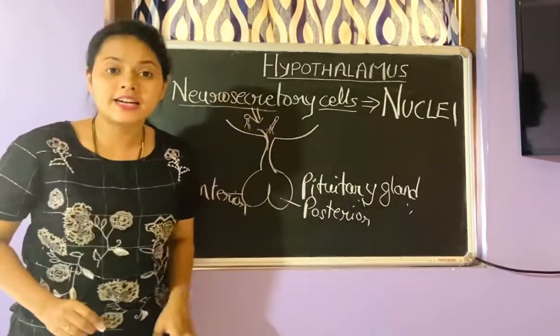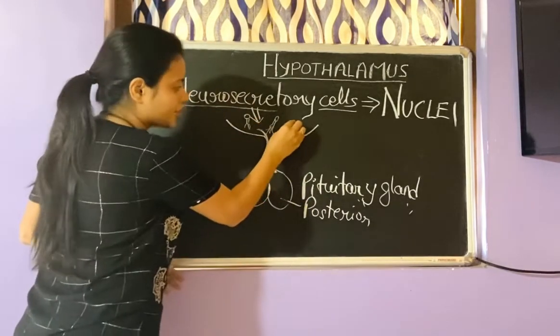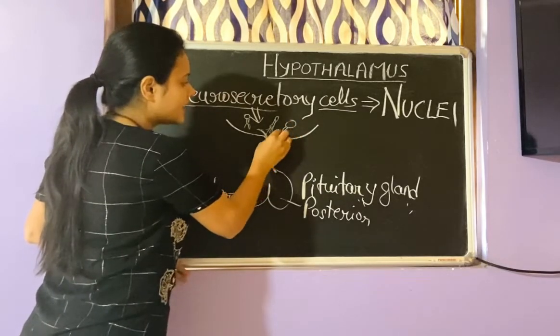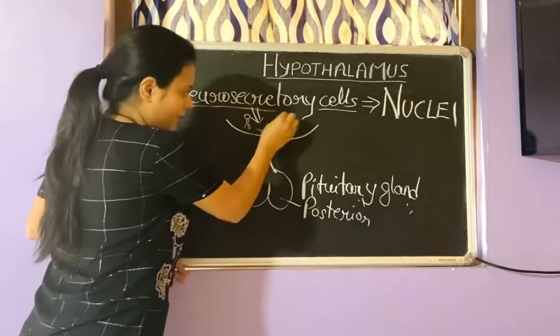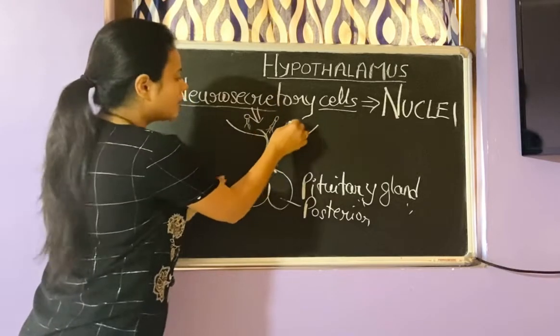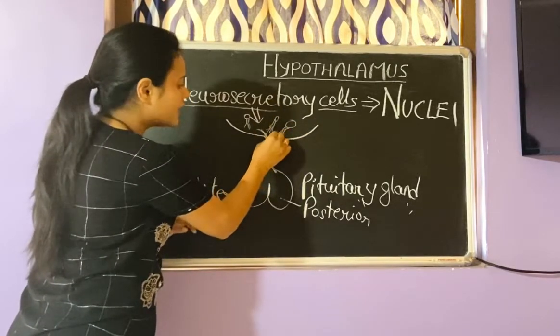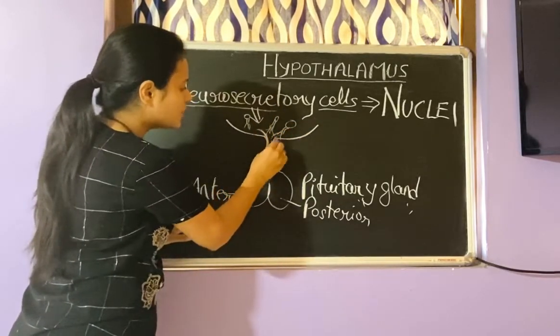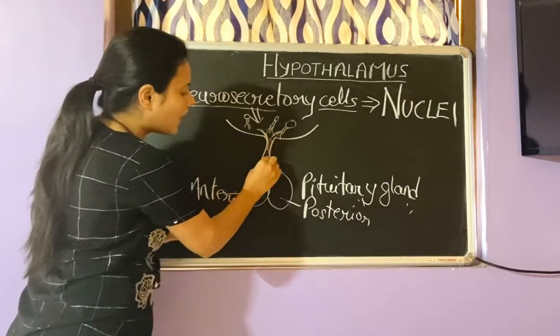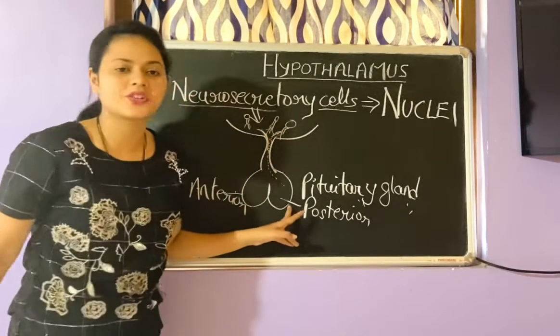But remember, students, the neurosecretory cells of this hypothalamic portion are going to secrete the hormones, and those hormones will pass via the neurons to the posterior pituitary gland.